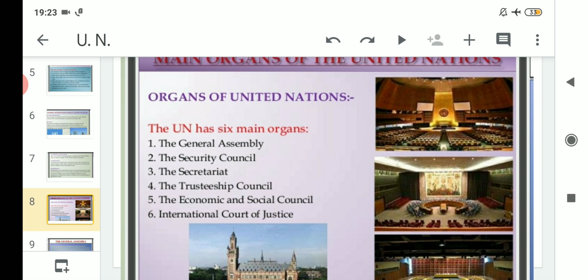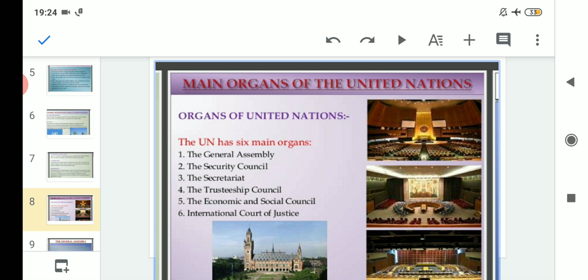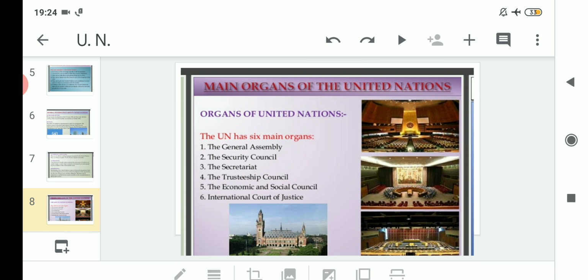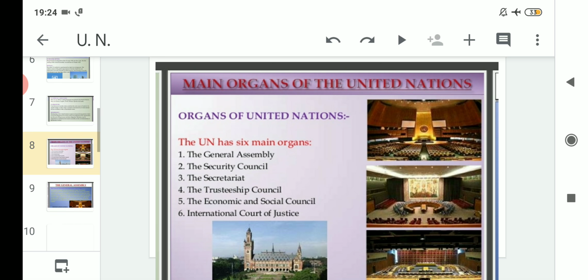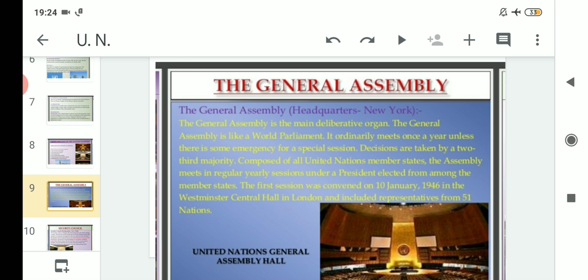Starting from General Assembly, Security Council, number 3 is the Secretariat, number 4 is the Trusteeship Council, number 5 is the Economic and Social Council, and number 6 is the International Court of Justice. So we will first read about the number 1 organ, that is the General Assembly.